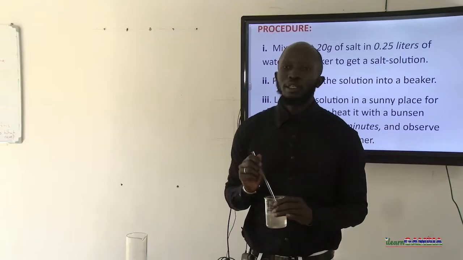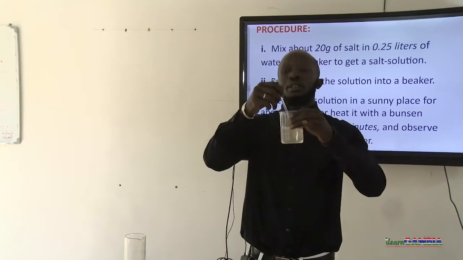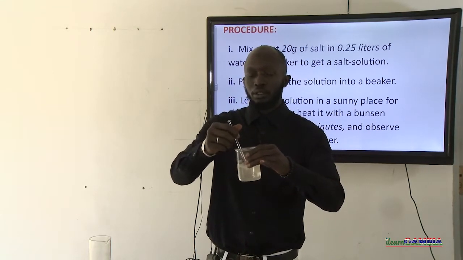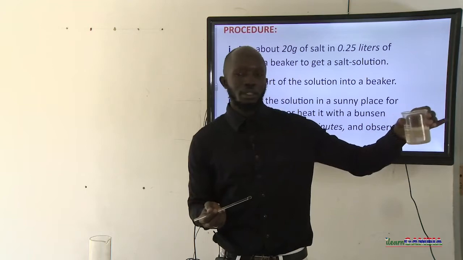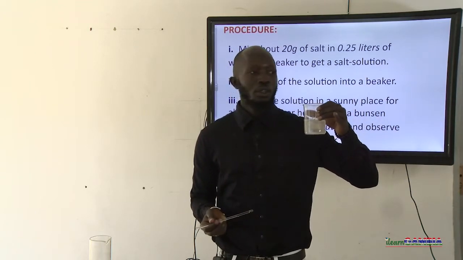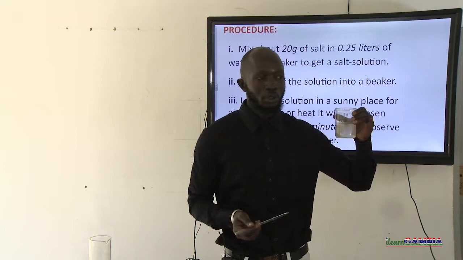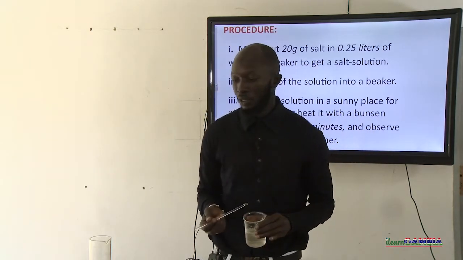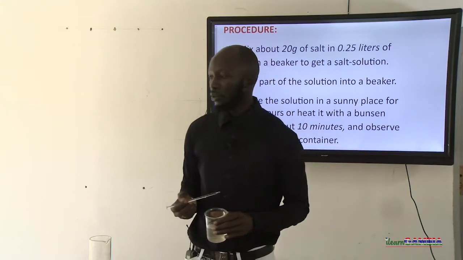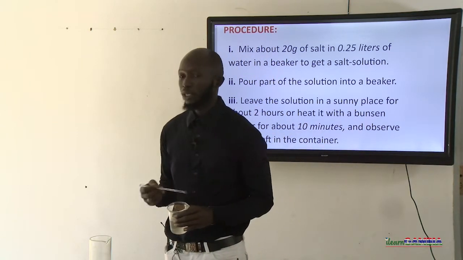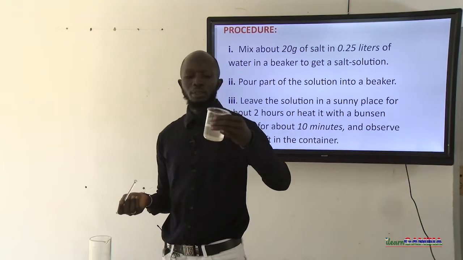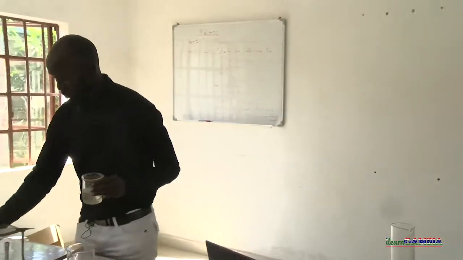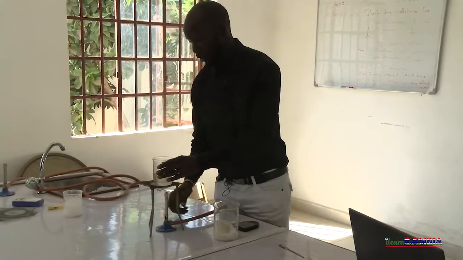Now we want to recover the crystals of salt that were introduced into this beaker. How do we go about that? What we will do is place it in the sun and allow it to evaporate. We'll place it for about 2 hours, or even more, that will allow it to evaporate. But because we don't have the luxury of time, we are going to use the Bunsen burner. That is going to speed up the process. So we are going to place it on the Bunsen burner here.